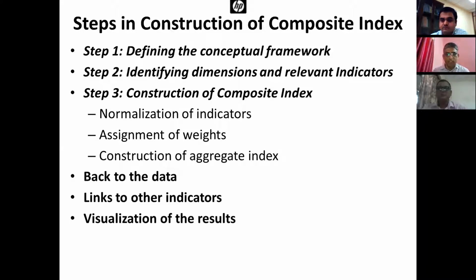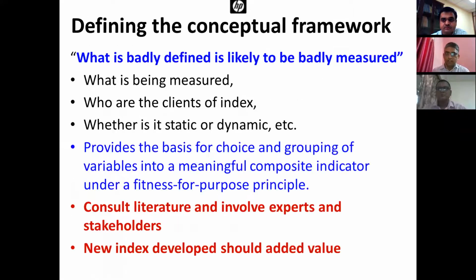Then we link these indicators with other indicators; once we have developed a sustainable agriculture index, we link it with the sustainable development index, and likewise with development indicators. And then presentation of results. How we present the constructed indicators is also important, so that a layman can understand and interpret them.